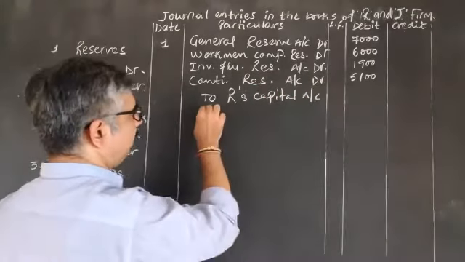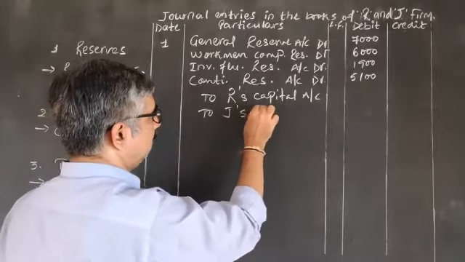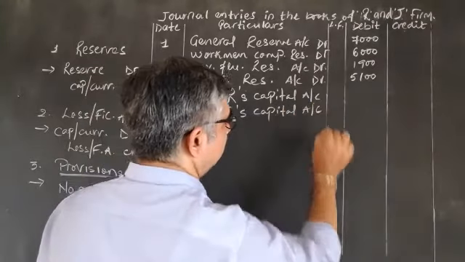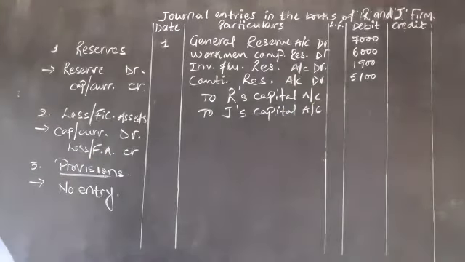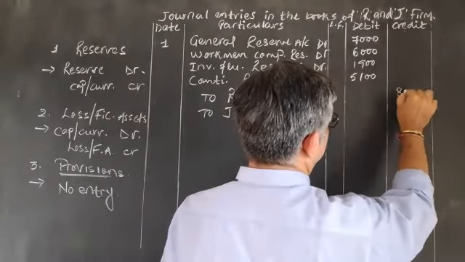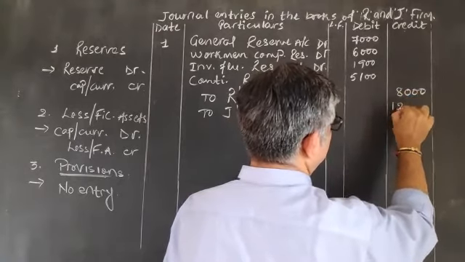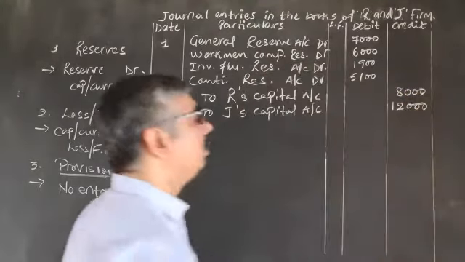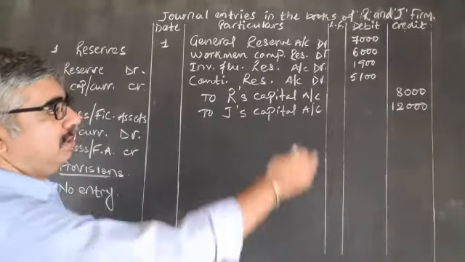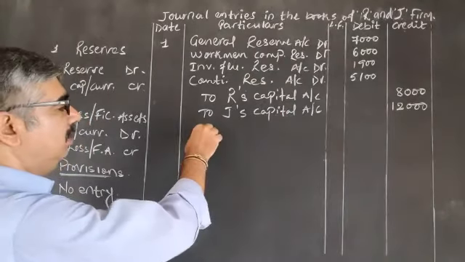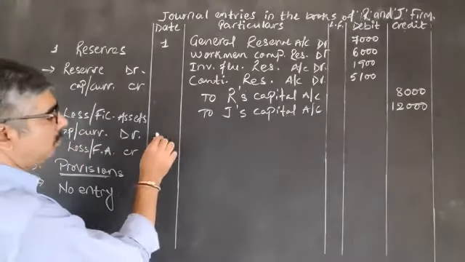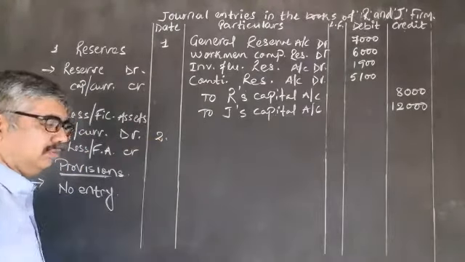The P&L ratio of R and J is 2:3, because we have to distribute in P&L ratio. So 20,000 distributed in 2:3. Use your calculator, don't copy only. Don't do copywriting. It will not be helpful to you. 8,000 and 12,000. Being different reserves distributed between the partners or credited to partners' capital account.